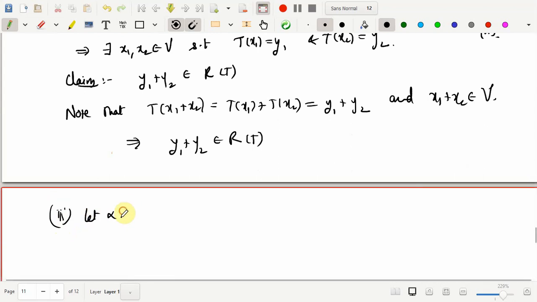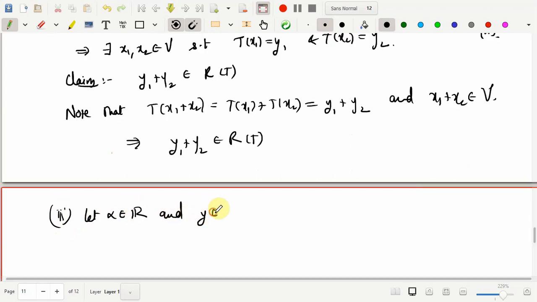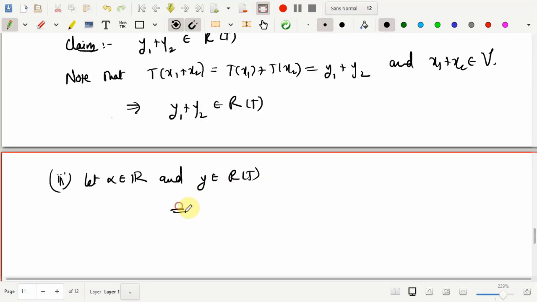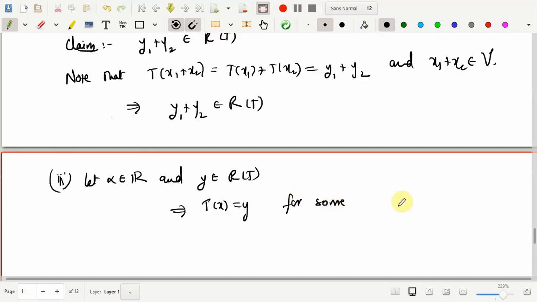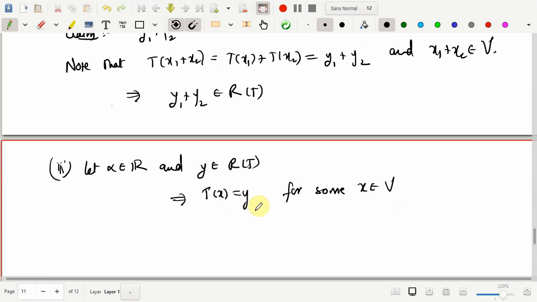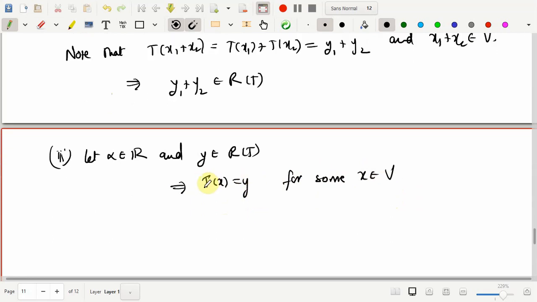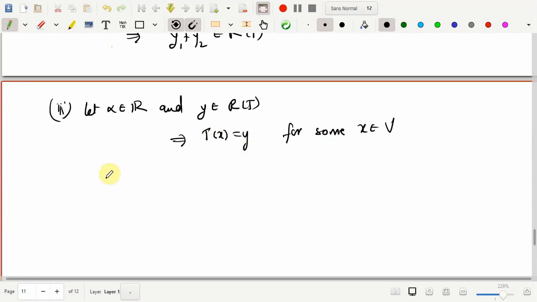So let's say alpha belongs to R, and let's say y belongs to R of T. Y belongs to R of T immediately implies that T of x is equal to y for some x, or you can say that there exists a point x in V such that its image is equal to y. So that's by the definition, nothing else.